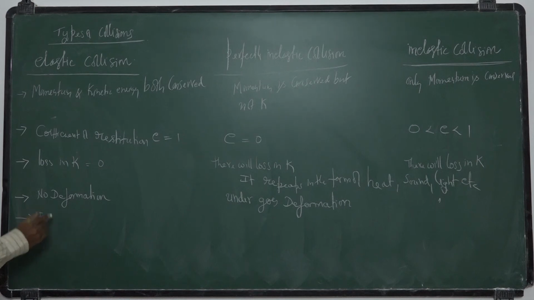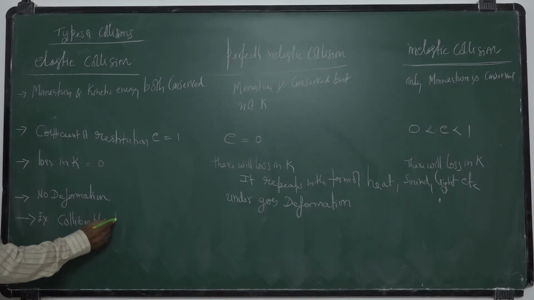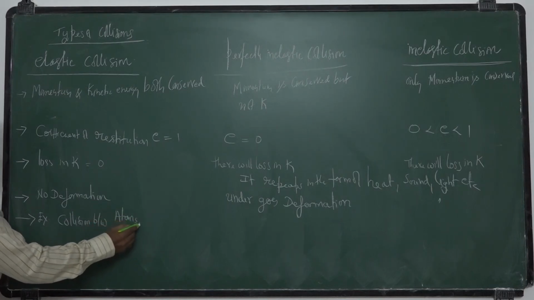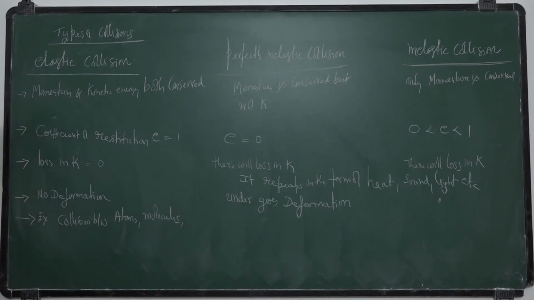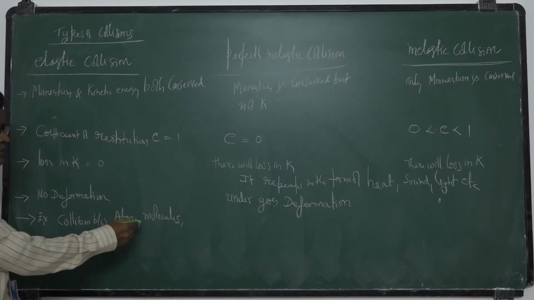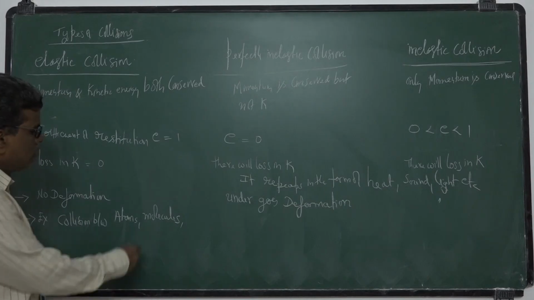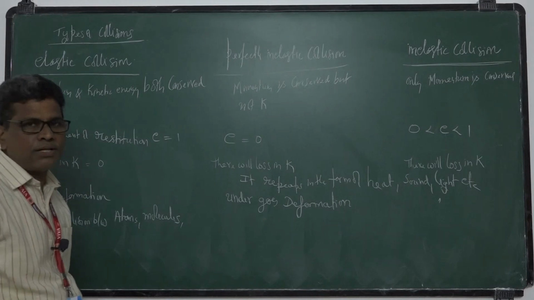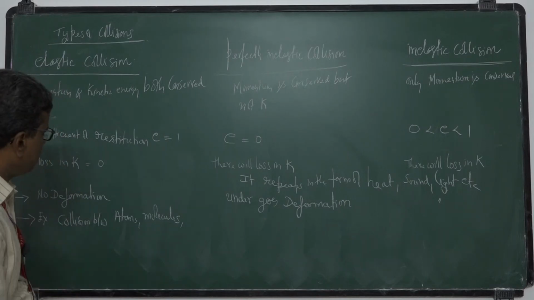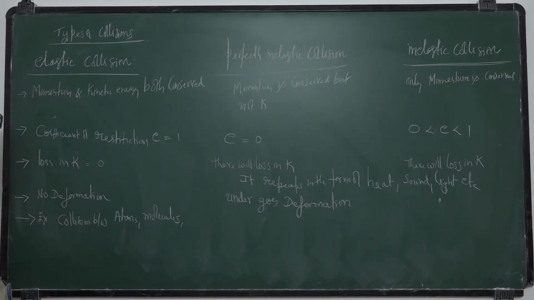Practical examples for elastic collision are collisions between billiard balls, collisions between atoms and molecules in chemistry, and in the kinetic theory of gases, atoms collide with each other, molecules collide with each other. An alpha particle colliding with a nucleus is also like that. All such examples we can consider as elastic collisions.